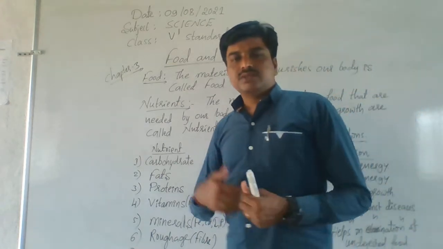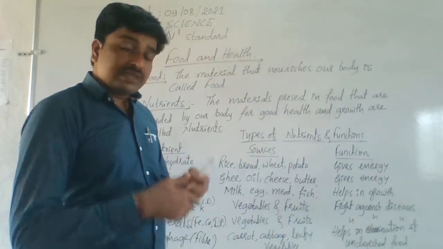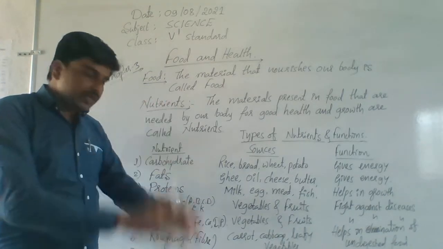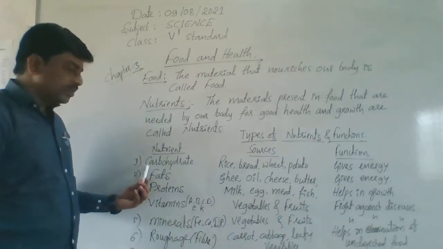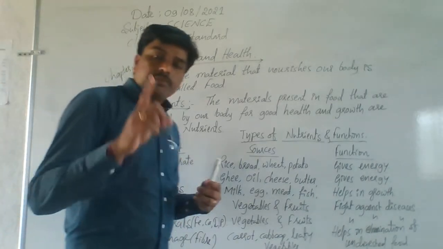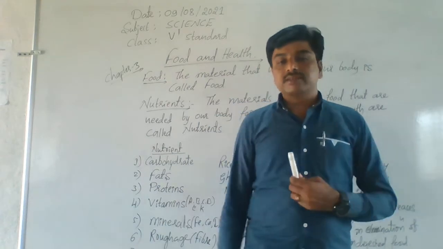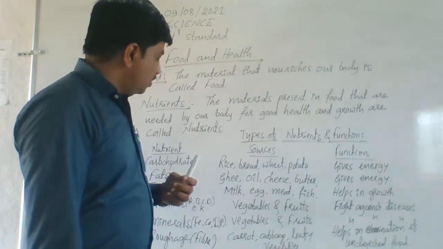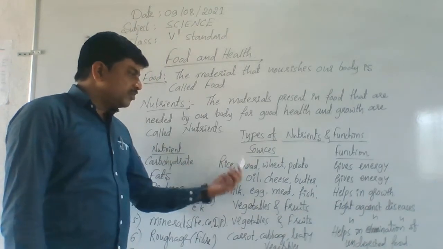And let's see, students, what the main sources of these nutrients and their functions are, one by one, in detail. The first nutrient is carbohydrate. A very important nutrient that must be present in your food. That is carbohydrate. Understand? So, what are the main sources of these carbohydrates?